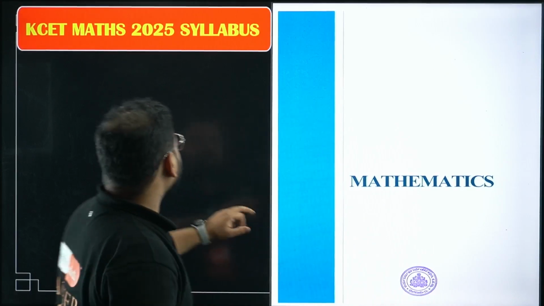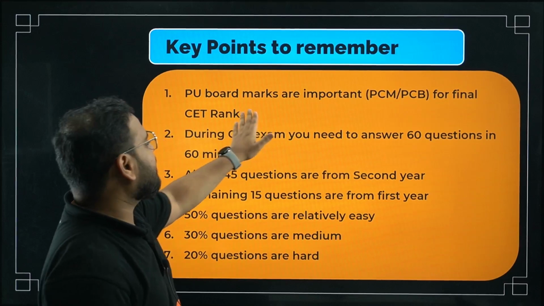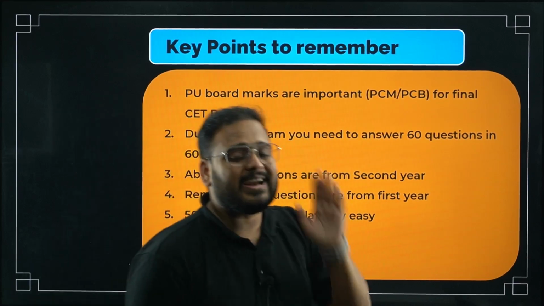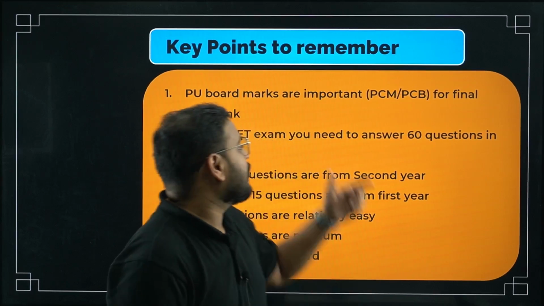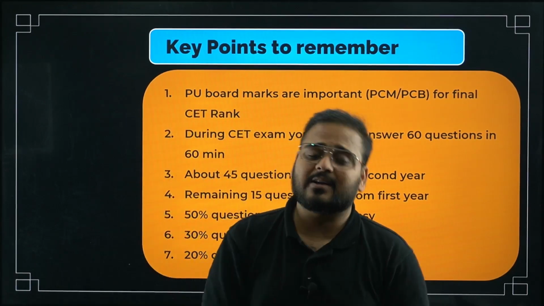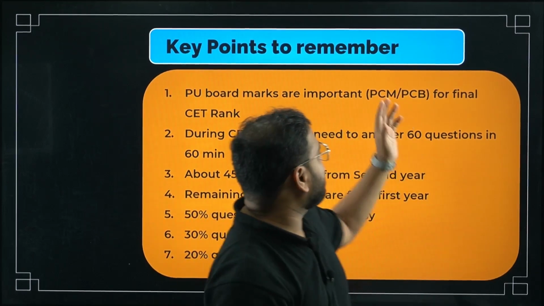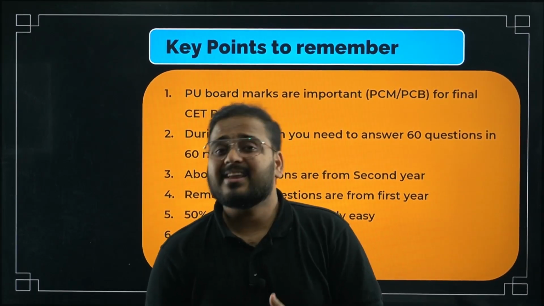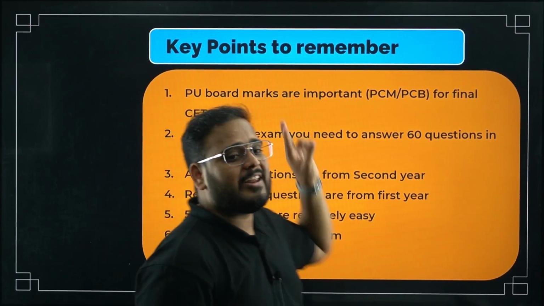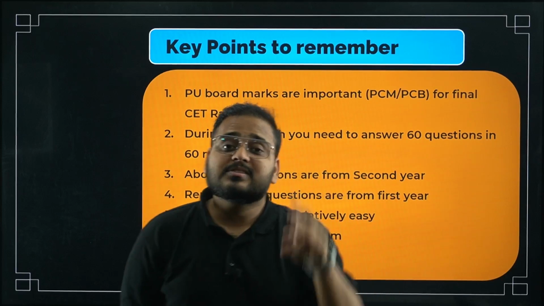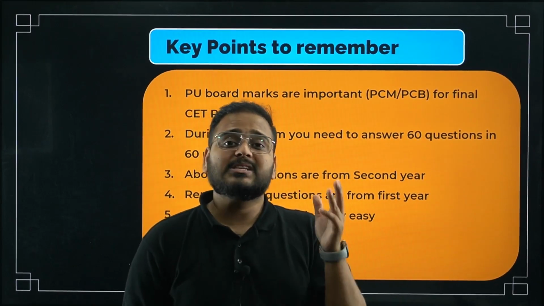Now, some key points to remember going into the examination. PU board exam marks are very important, right? If you are writing your PU right now, which is coming up in a very short time, you have to be very thorough with that. First of all, to build the rank, you should be very good in your PCM. The PCM score should be very good. If you've taken PCB, then the PCB score should also be on the highest side to get a good rank. So to make a good CET rank, you have to be very careful with the preparation and the revisions for PU2. Please be curious about it and very serious about it.